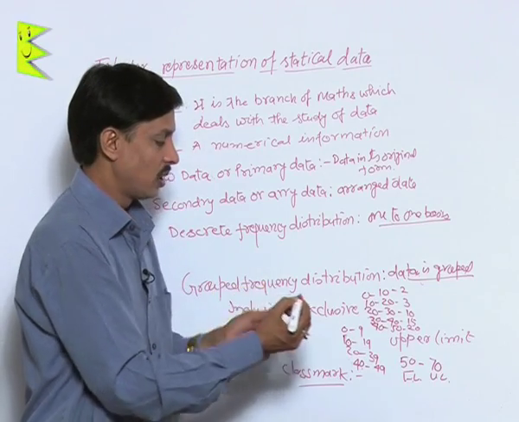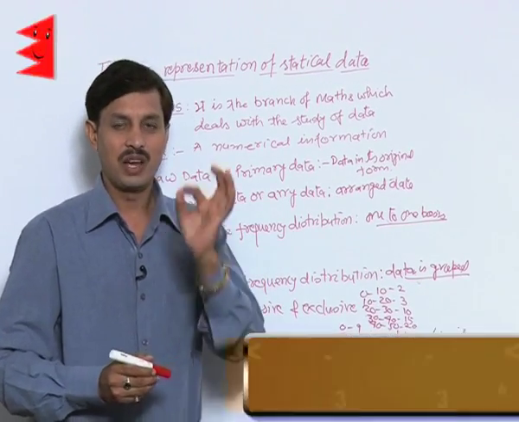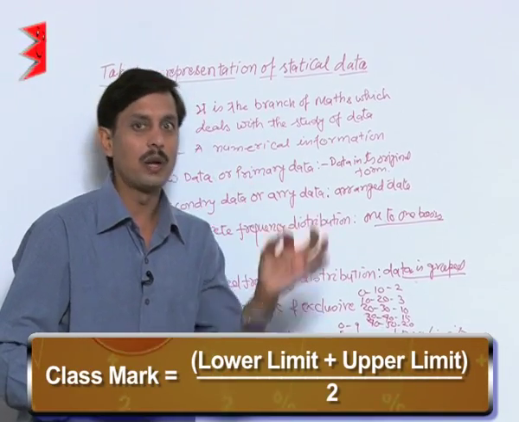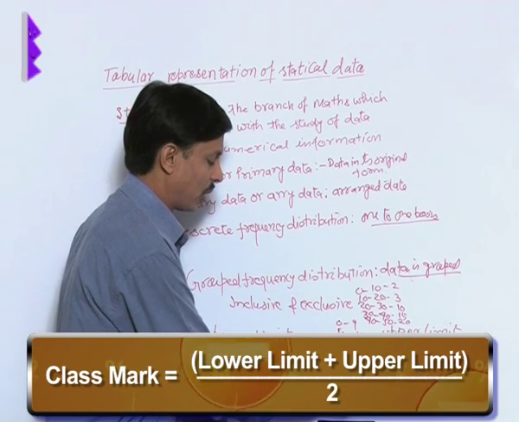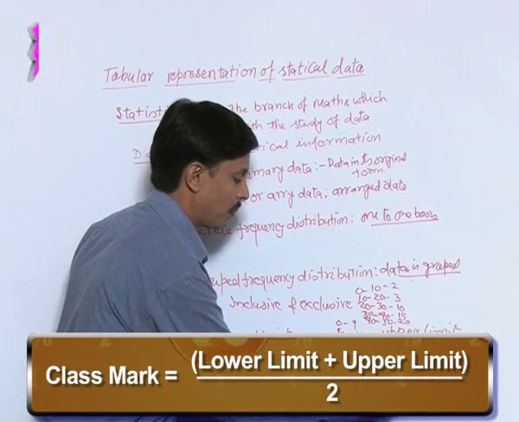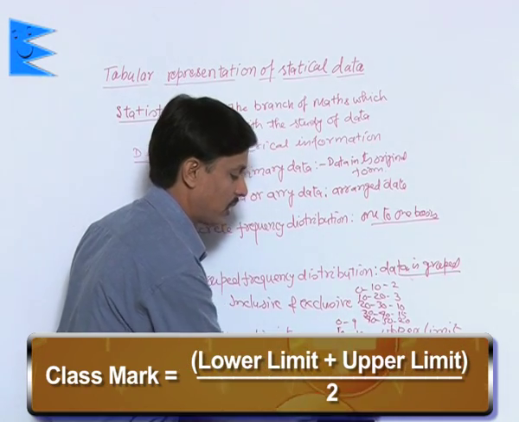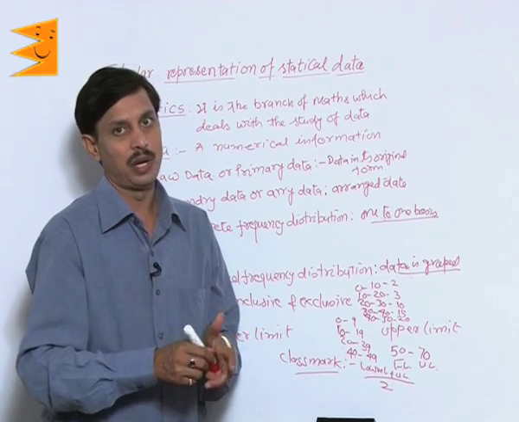Now the question is, what is the class mark? Always remember, class mark is (lower limit plus upper limit) upon 2. If you want to calculate class mark, the formula is (lower limit plus upper limit) upon 2.